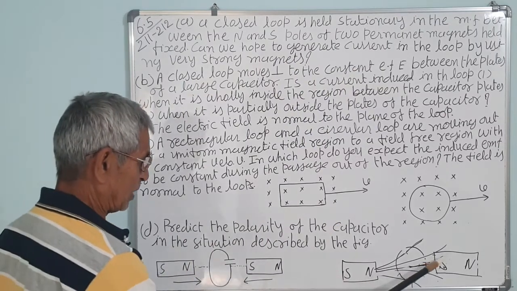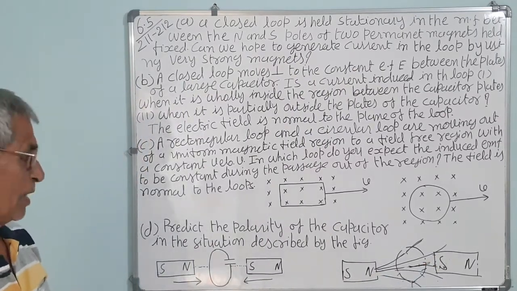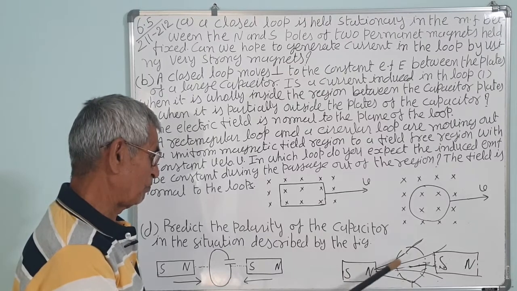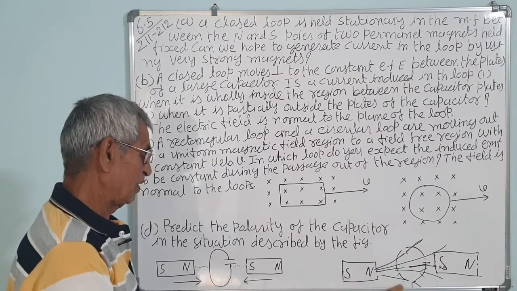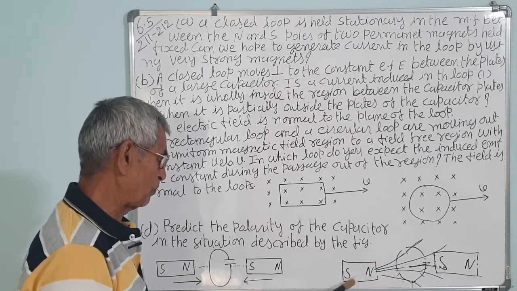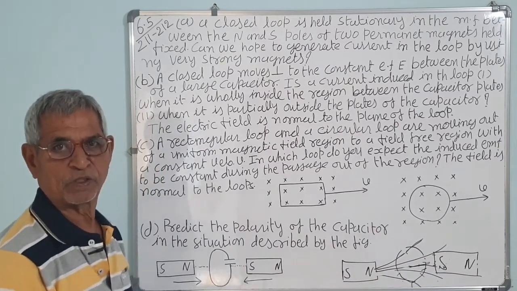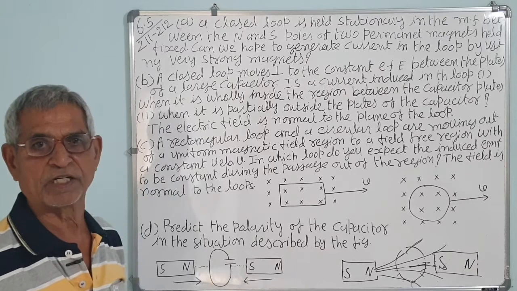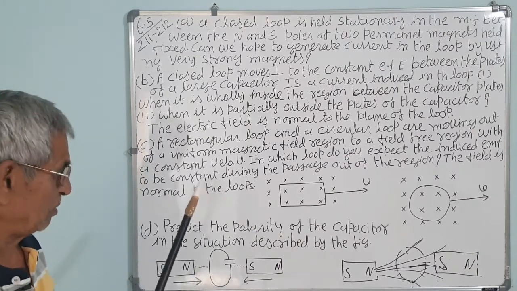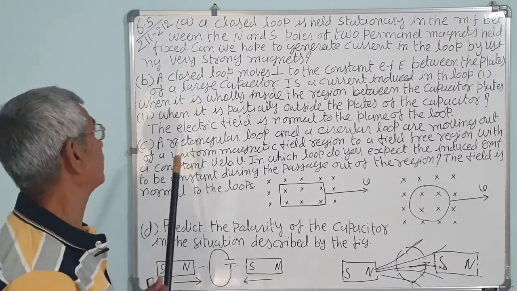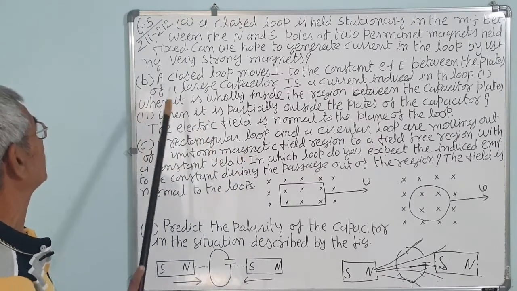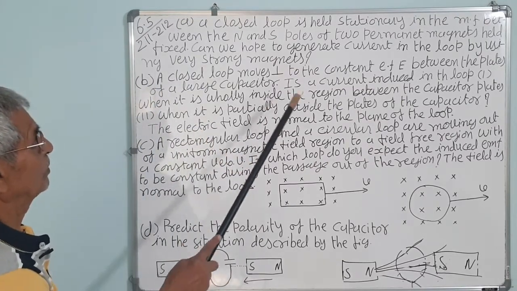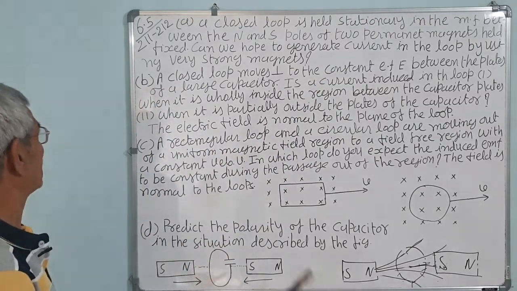Magnets are also fixed. So it is immaterial whether you move the magnet or the coil; either you move the loop towards the magnets or the magnets towards the loop. There should be a relative motion. The induced EMF is generated due to the relative motion between the loop and the magnets. Otherwise, it won't be induced. So the question doesn't arise. The current won't be generated.